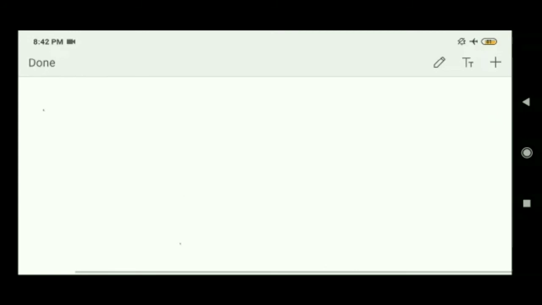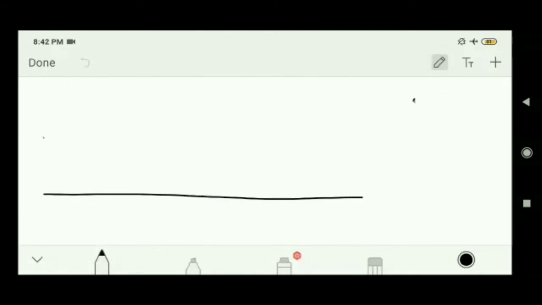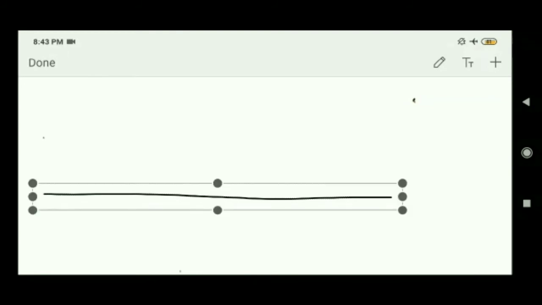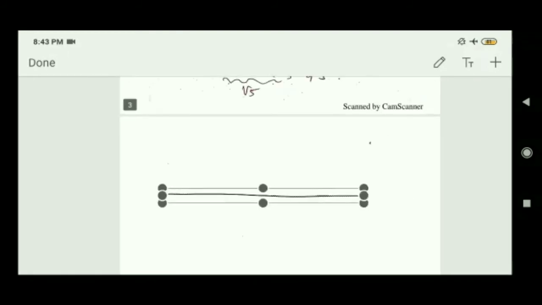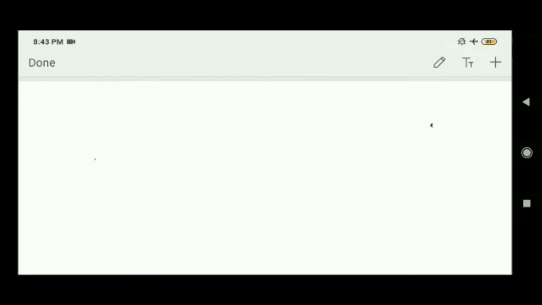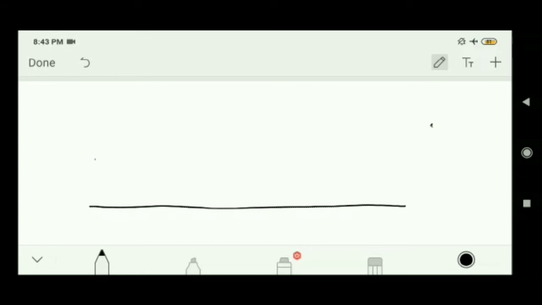Now I am going to the book method. In your book it is given, draw a number line like this in x-axis, and I am drawing here. This is number line, and this is y-axis.